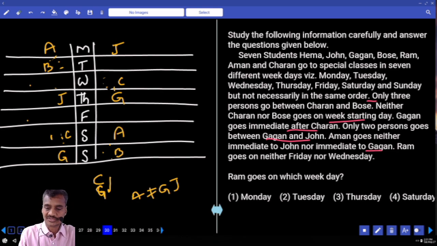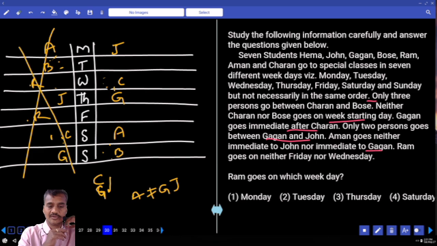Then Ram goes neither on Friday nor Wednesday. Now in this case, Ram must be either on Friday or Wednesday, and this case is not possible. Hence in this case, Ram must be on Tuesday.